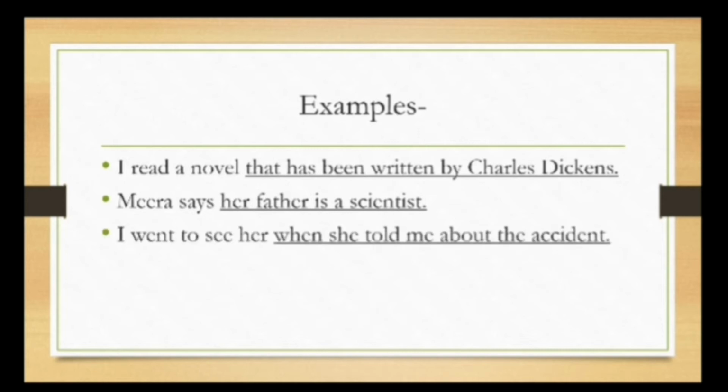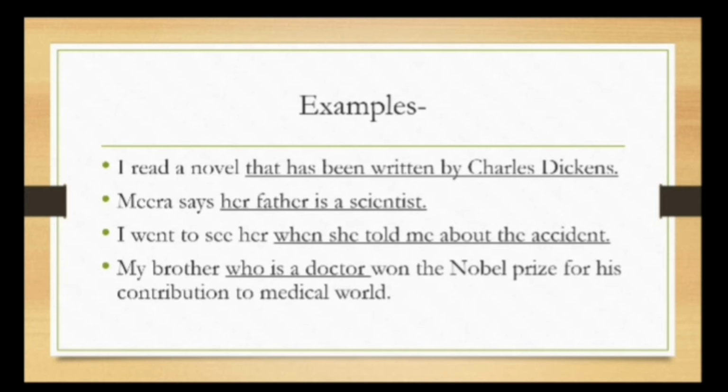I went to see her when she told me about the accident. Now in this sentence, can you guess which one is the independent clause? Yes, I went to see her is the independent clause, whereas when she told me about the accident, this is a dependent clause. Another example: my brother, who is a doctor, won the Nobel Prize for his contribution to the medical world.